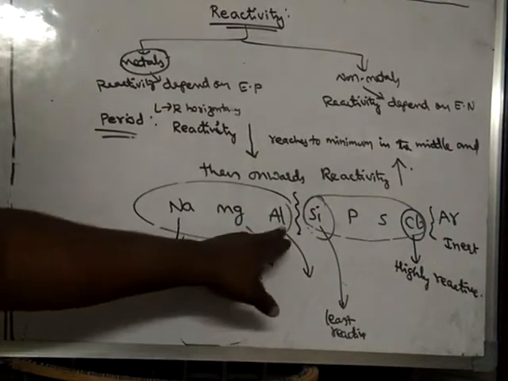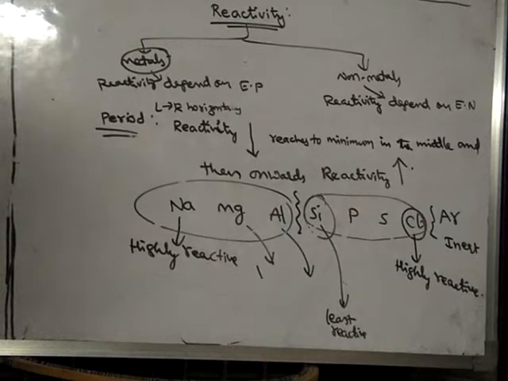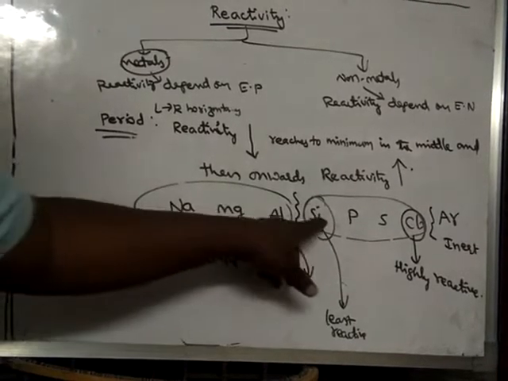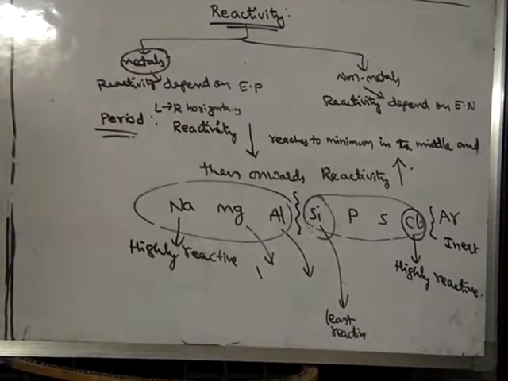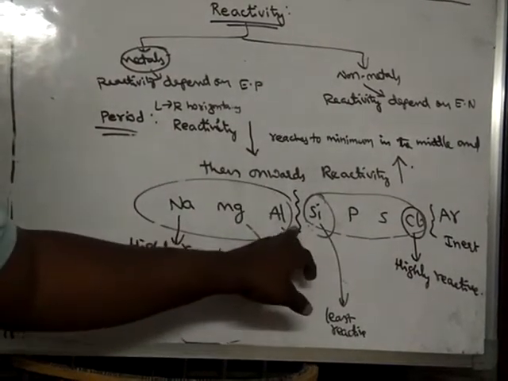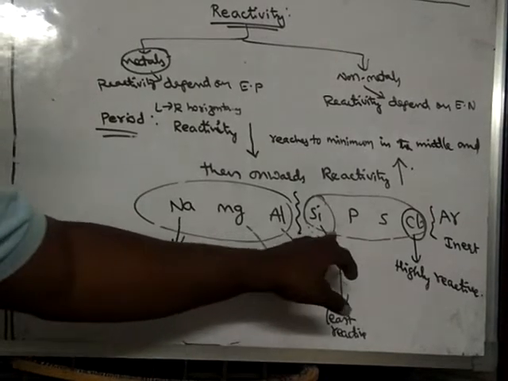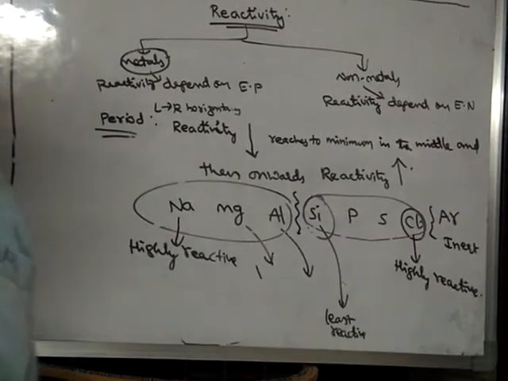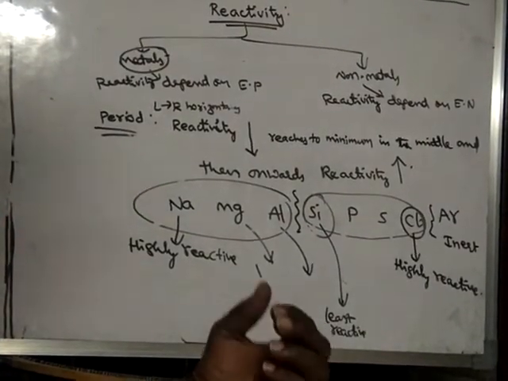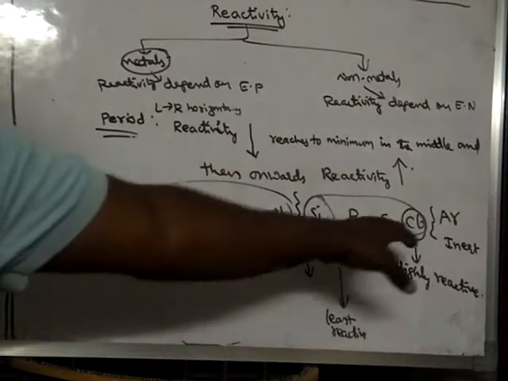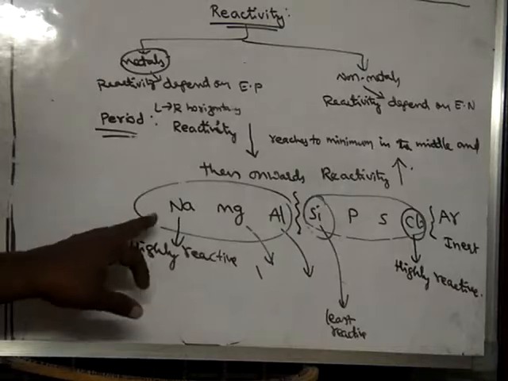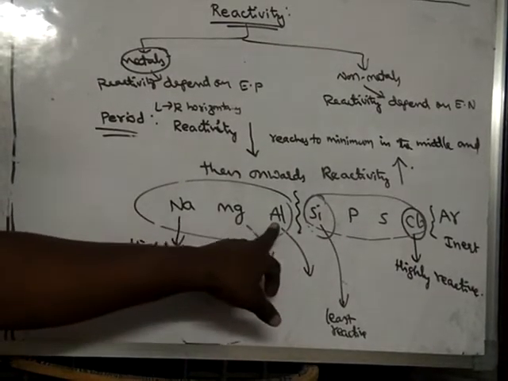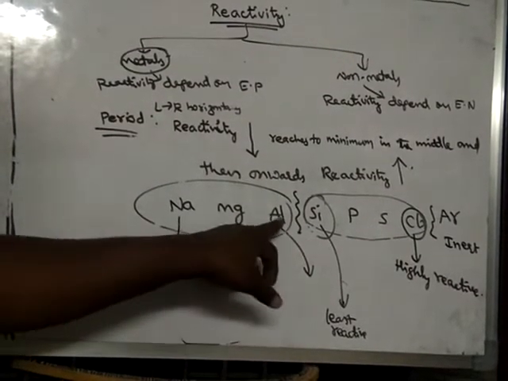But in the metals, electropositivity is dominating, whereas in non-metals, electronegativity is dominating. So we have to consider only electropositivity up to here. From here onwards, electropositivity will not be considered, because electronegativity will be dominating there, as they are non-metals.